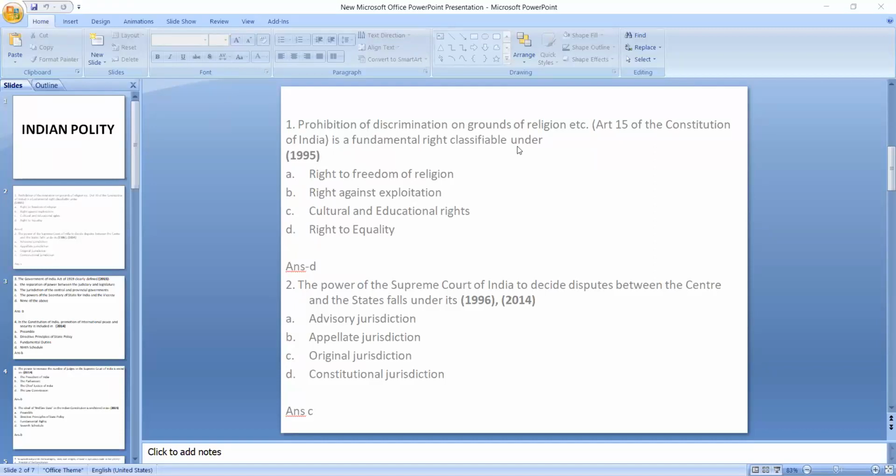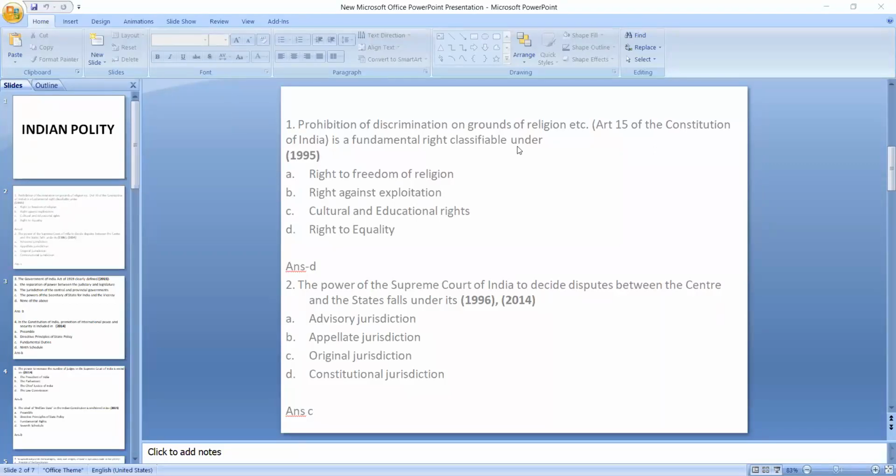So at first, try to divide the polity paper into various sections. Firstly, you go into the constitutional framework. Okay, there you will get to know about the historical background, the making of the constitution, then the characteristics of the constitution. Then you will have to read about the preamble. Okay, what are the key words in the preamble?